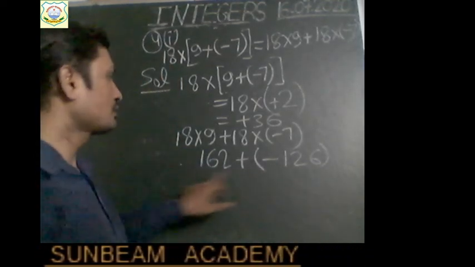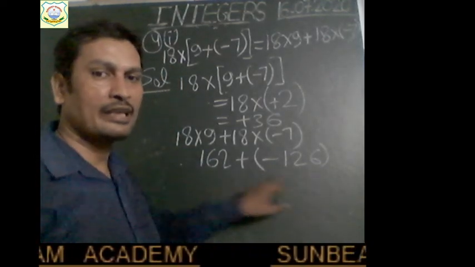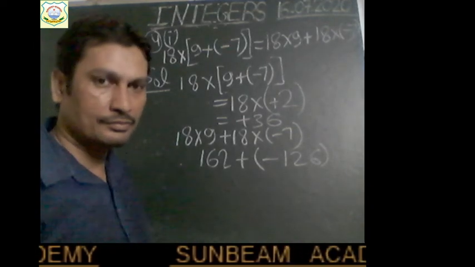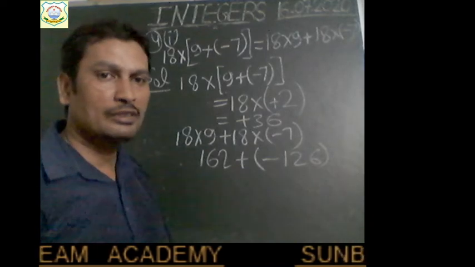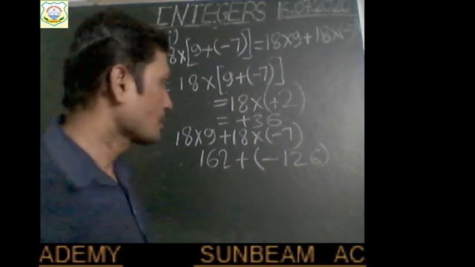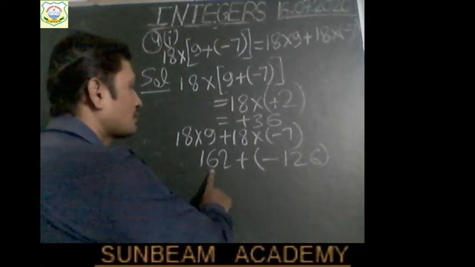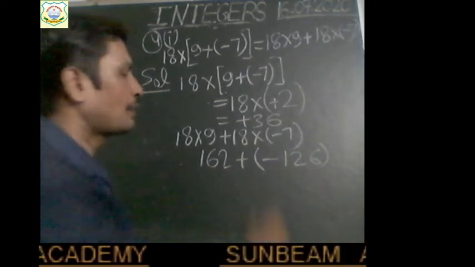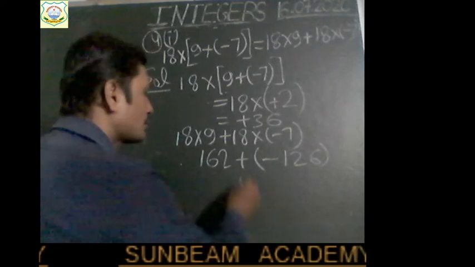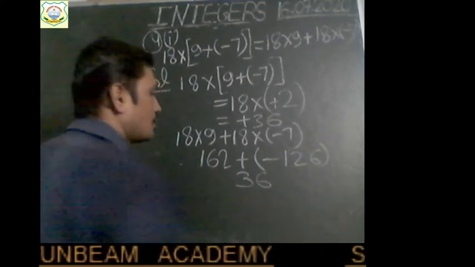Now 162 and minus 126. We are adding two integers with opposite sign, right? This is addition sign. So what we will do? We will subtract. So 126 and 162 we subtract. So what do we get? 162 minus 126 will give 36, right?